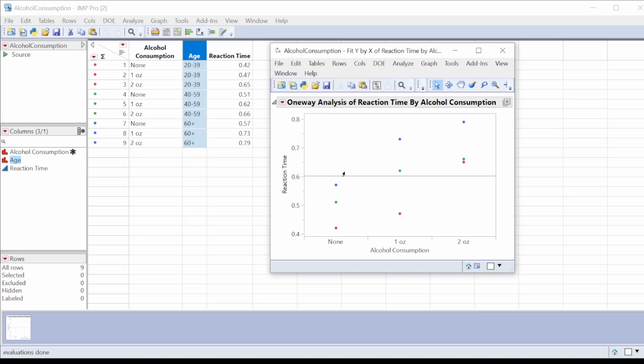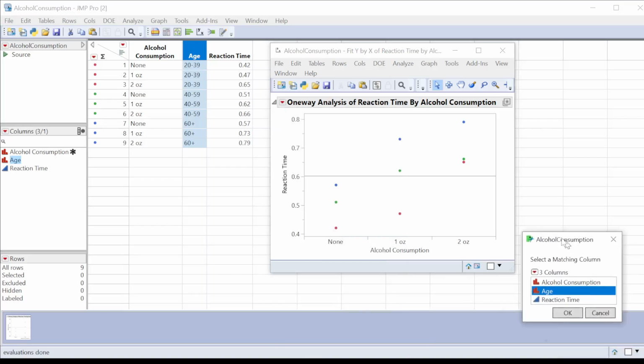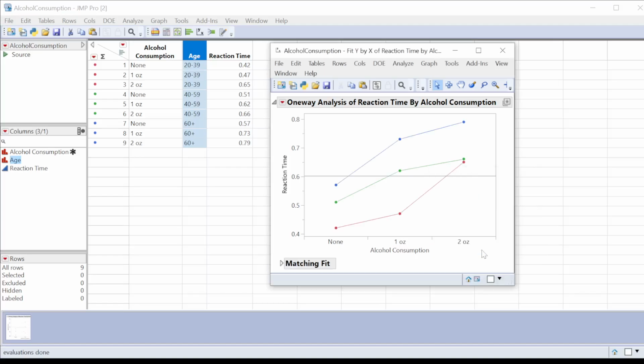The other thing I can do to help with this is, from my red drop down, select matching column, and I want to select age as my matching column. That's going to connect my subjects for each of the different age groups. So again, red is my young people, green middle-aged, blue is the older.